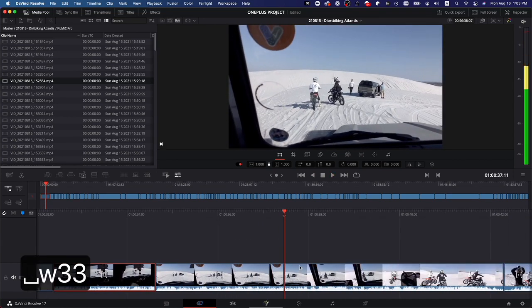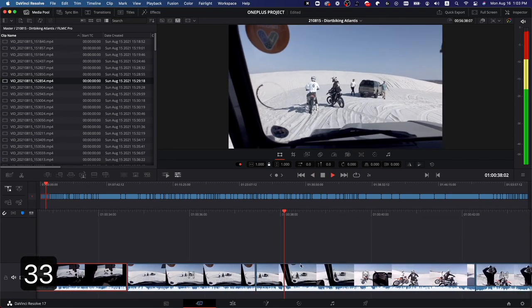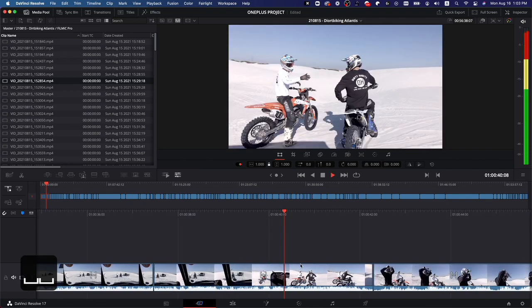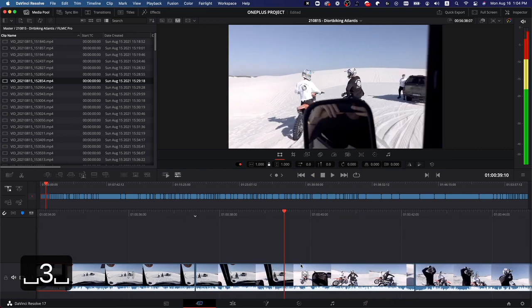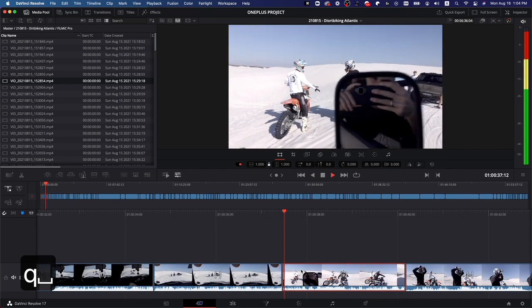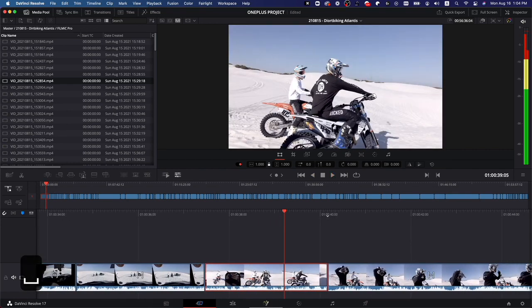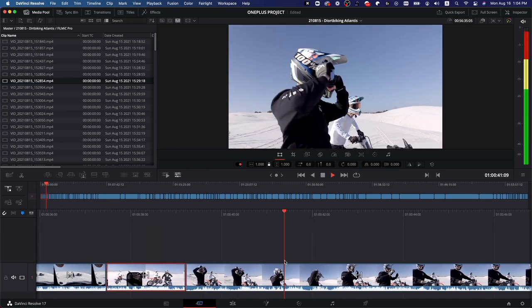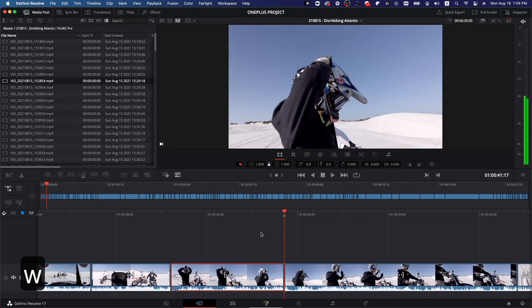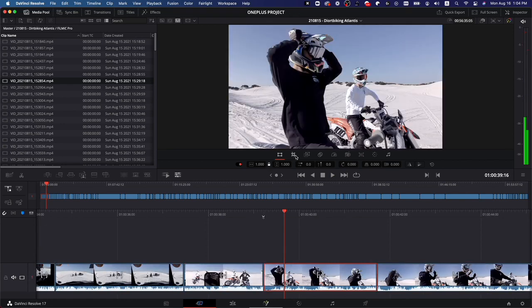So I'm just cutting the little segments that are the most interesting. Here we can see the biker doing something with his hand. He's communicating with the other dude. So little moment there. I'm going to isolate that moment. Ooh, that looks cool. One of them putting their goggles on. And why don't we try to just give this some dynamic scale, then dynamic zooming. I'll just flip that so it starts wide.